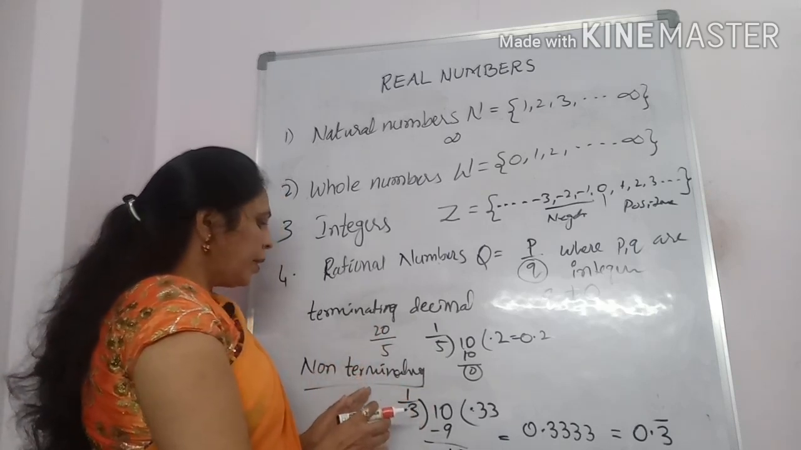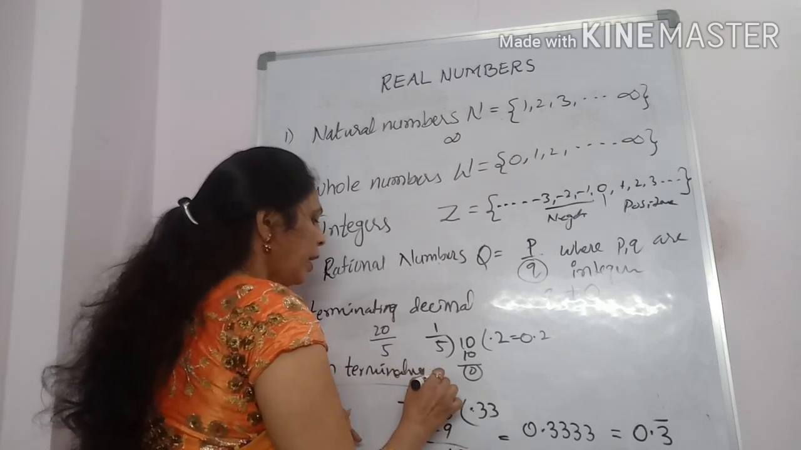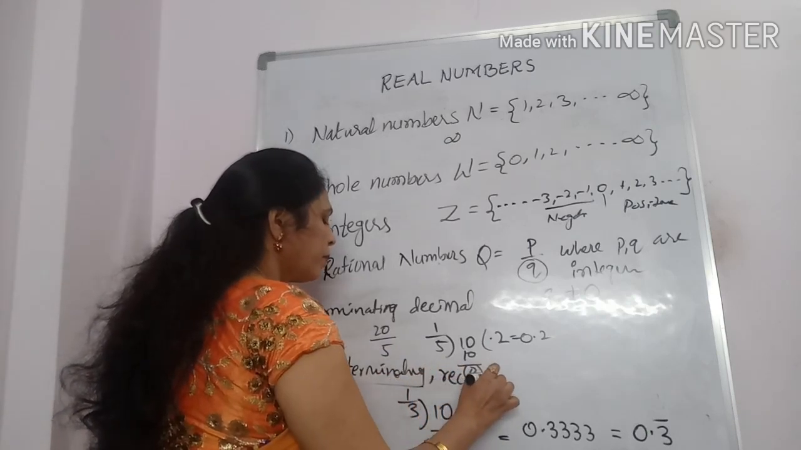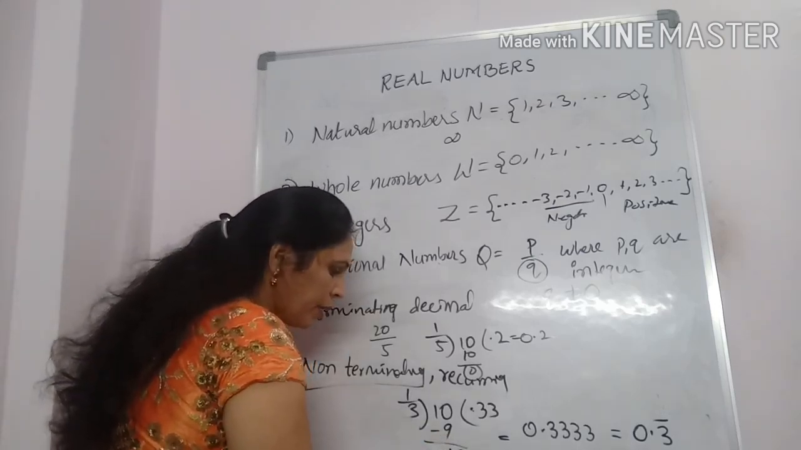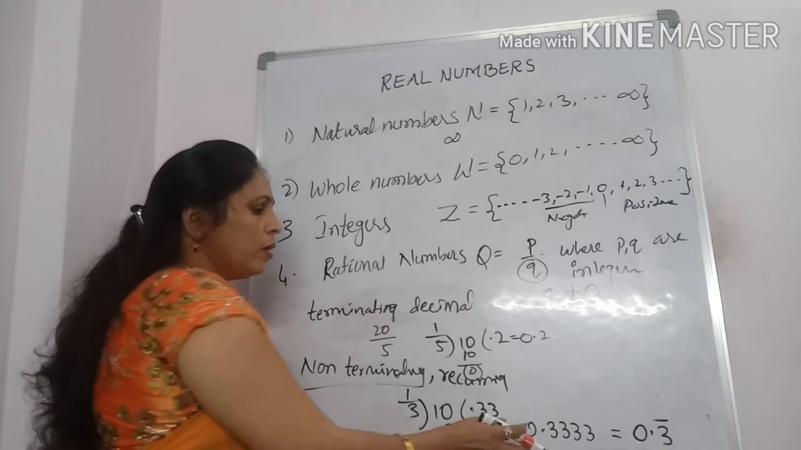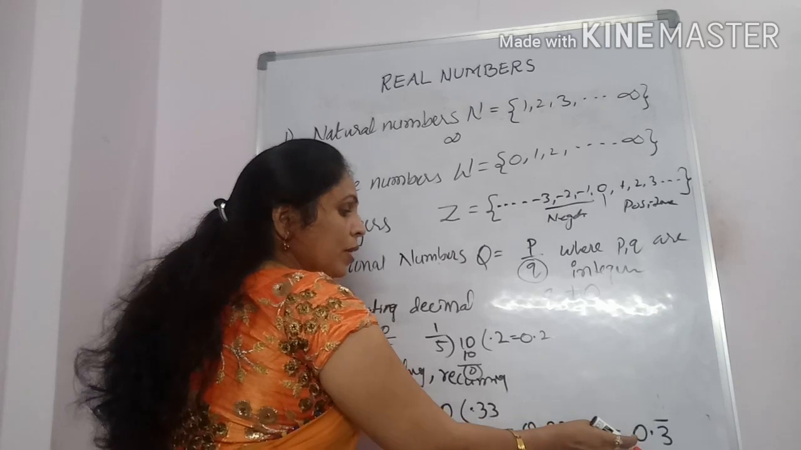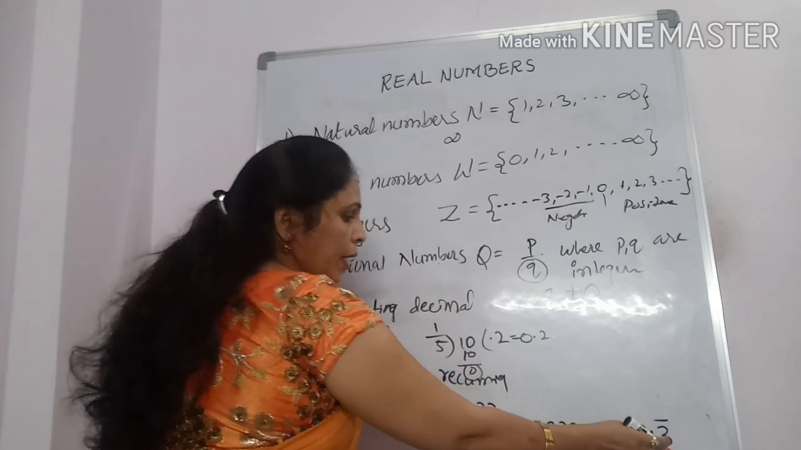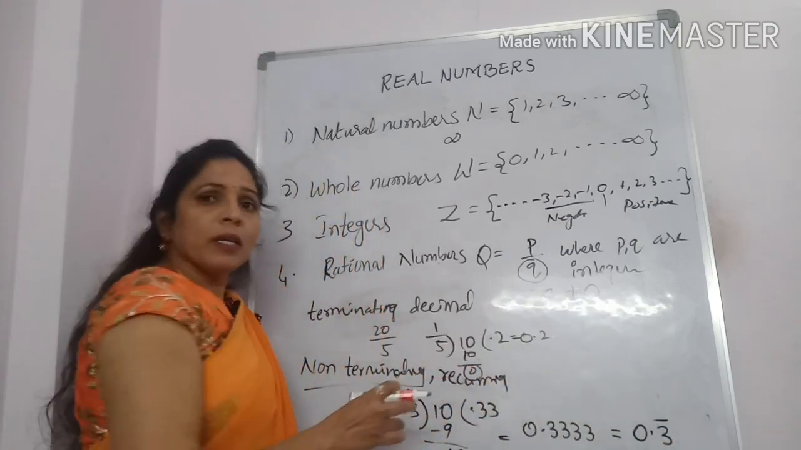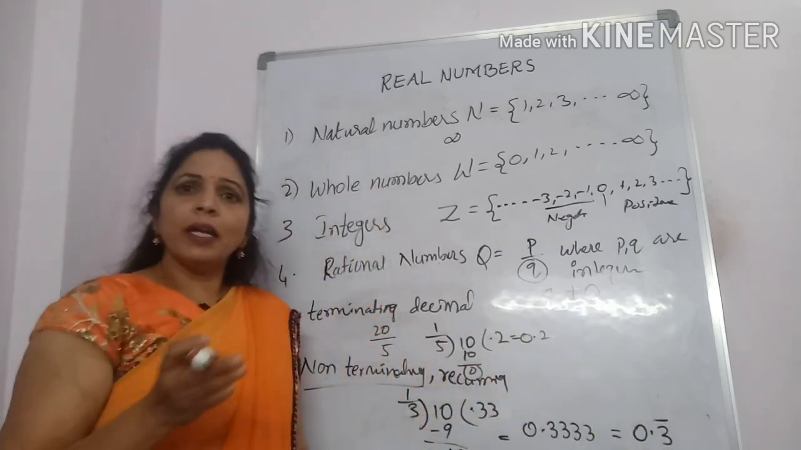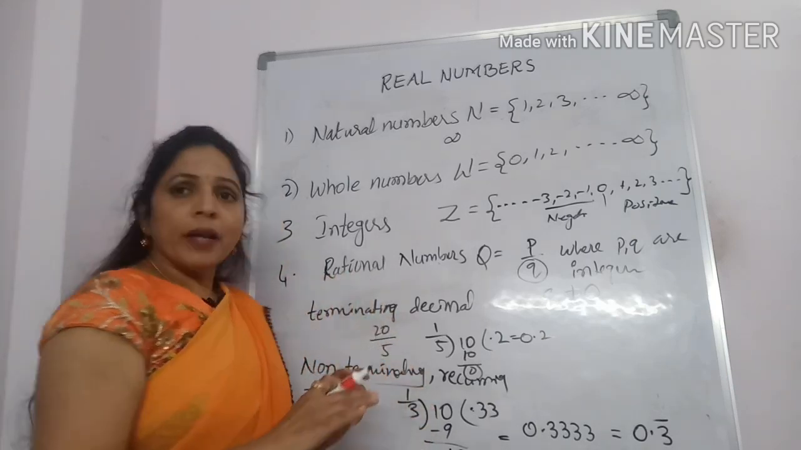Here it is non-terminating and recurring. The division continues; there is no end. That's why we say 3 is repeating or recurring. So 0.3 we can write as 0.333 and so on, 0.3 bar. This is a non-terminating and recurring decimal. This is also called a rational number.